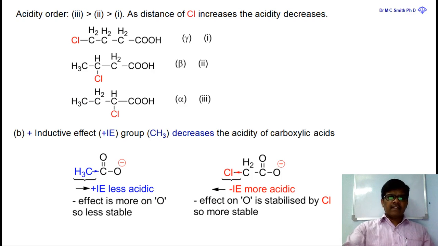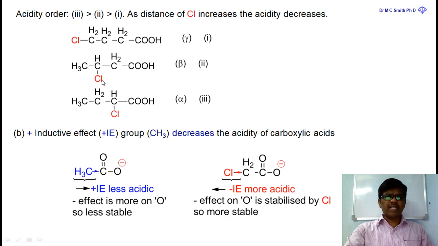Let us take the effect of an inductive effect group in a chain, where the group is alpha to the acid group, beta to the acid group, or gamma to the acid group. What happens? A negative inductive effect group which is alpha to the carboxylic acid makes it more acidic, because the negative charge obtained after losing the H+ ion is more stabilized by the chlorine.